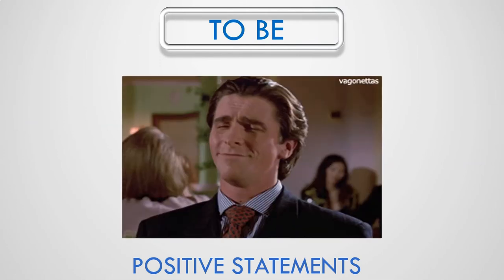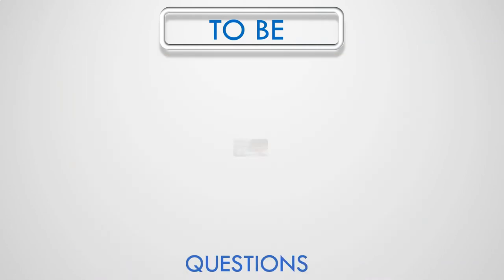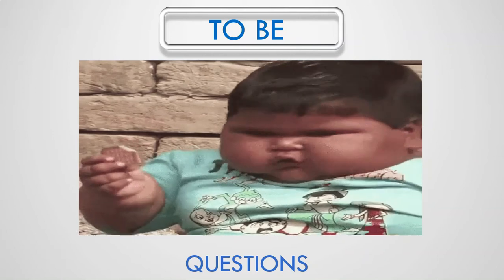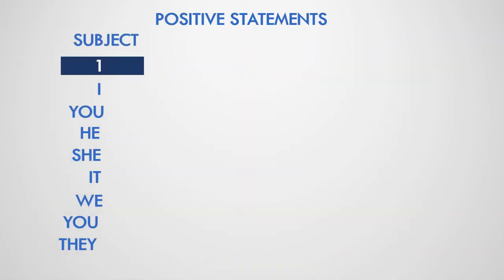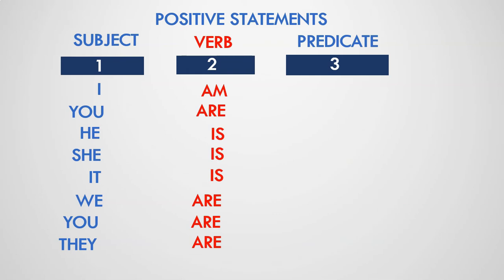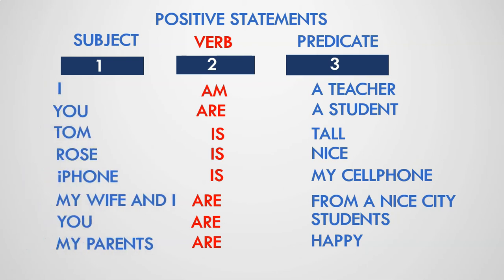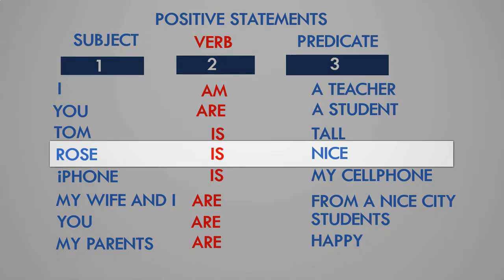Three main statements in English are positive statements, negative statements, and questions. The formula for positive statements is subject, in this case, the personal pronouns, verb, the verb to be, and predicate. The predicate is what you say about the subject. Subjects can also be nouns. When this is the case, you should be able to visualize the pronoun behind these nouns to be able to assign the appropriate conjugation.